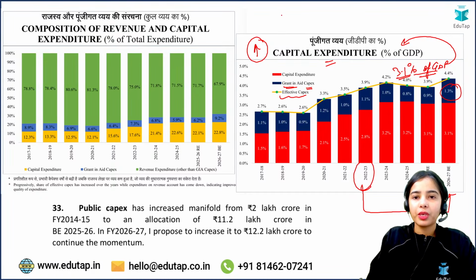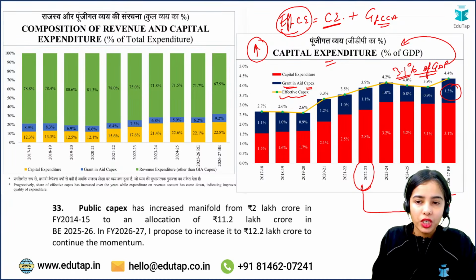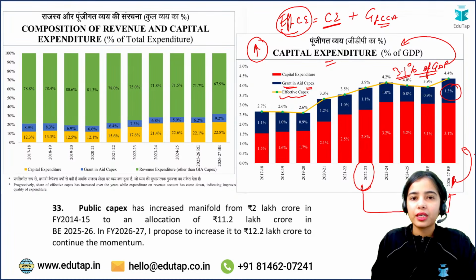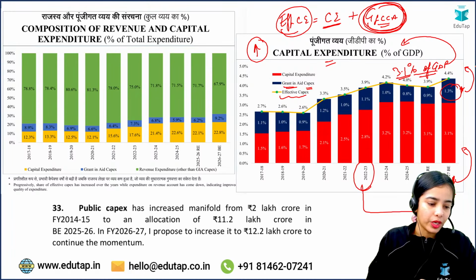So effective capital expenditure, I have told you, is capital expenditure plus grants for the creation of capital asset. Effective capital expenditure is projected at 3.1% of GDP for 2026-27, while the grant for the creation of capital asset is 1.3% of the GDP. That is stated. Any confusion here?